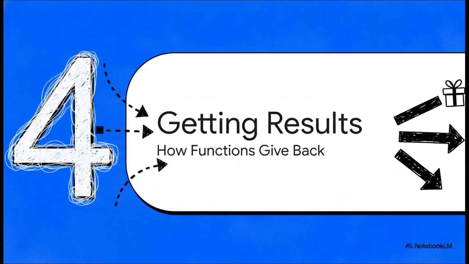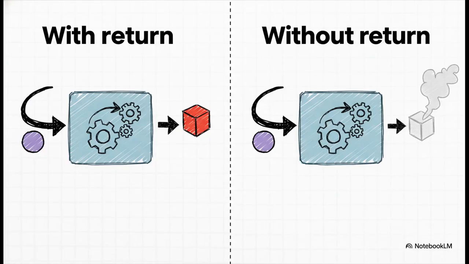So we've gotten pretty good at putting data into a function, but a function that just does something without giving you a result back isn't always what you need. We need a way to get the final computed value out, and that is the entire job of the return statement. The moment a function hits a return statement, it stops everything it's doing and sends that value back to whatever called it. You can then catch that result in a variable or pass it to another function, whatever you need to do. And here's a key thing. If you don't have a return statement, your function will automatically return a special value called None.